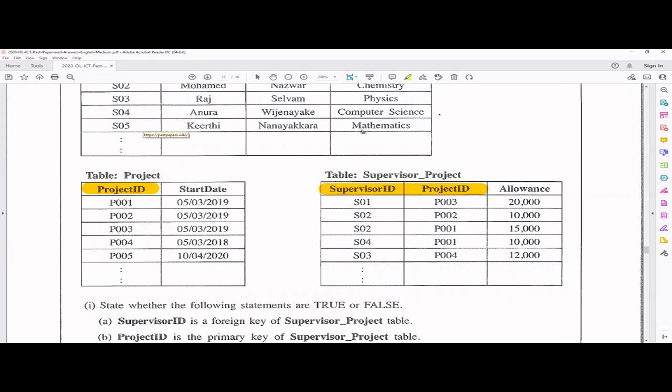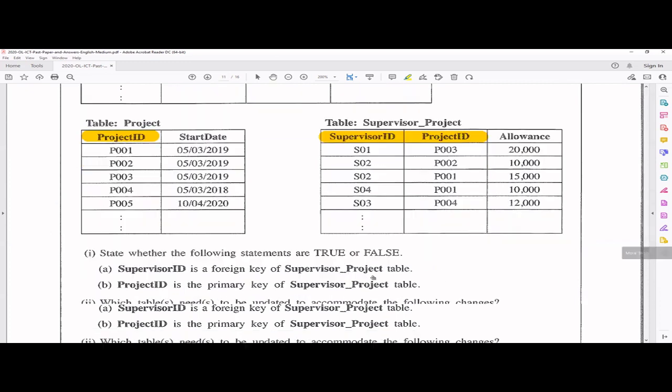And then they are telling the project is already an ongoing project. P003 is already there. So you don't have to update this table. But here you have to tell, okay, S06, P003 with the allowance of 15,000. You have to update this table as well. So the two tables that need to be updated are the supervisor and supervisor project tables.